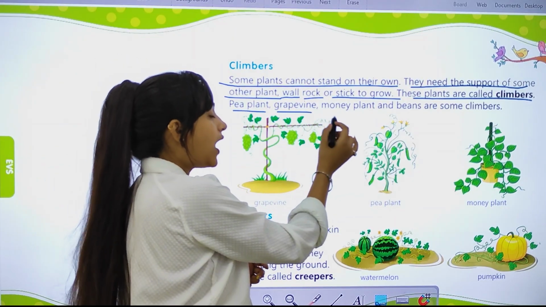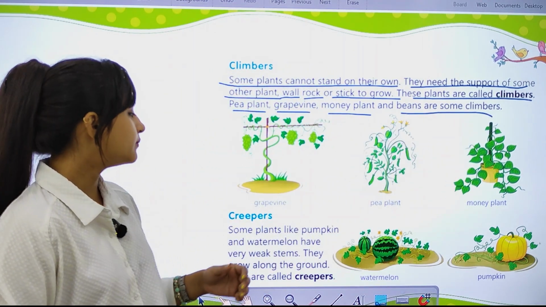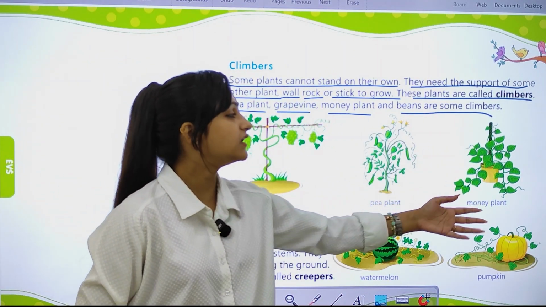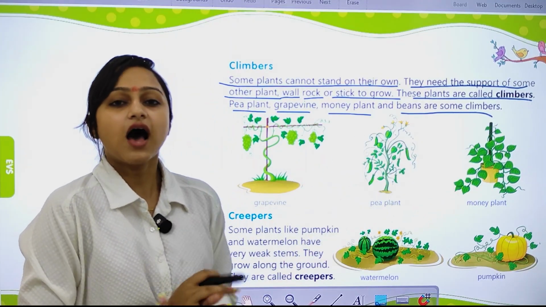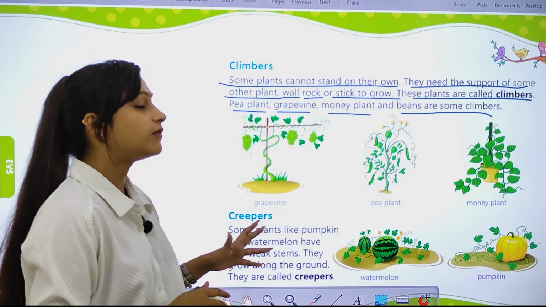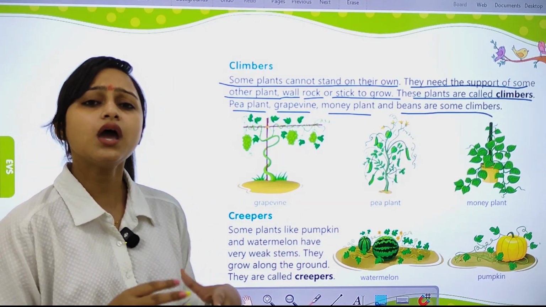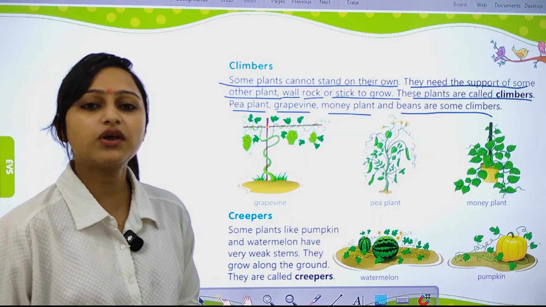Pea plant, grapevine, money plant, and beans are some examples of climbers. Now let's talk about creepers, which creep on the ground. They have very heavy fruit, so that's why they only creep on the ground.